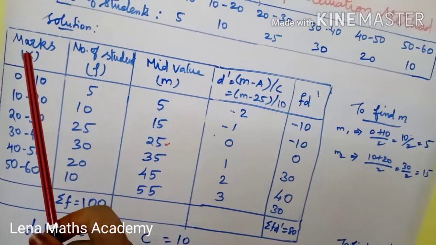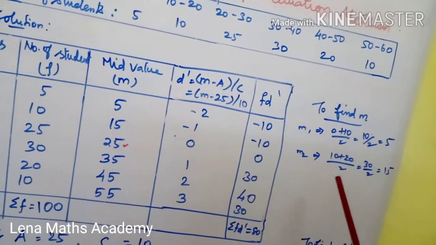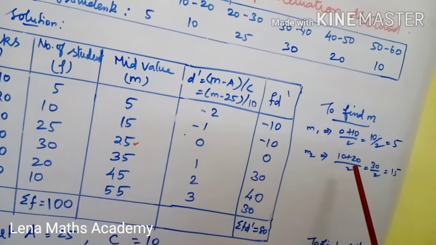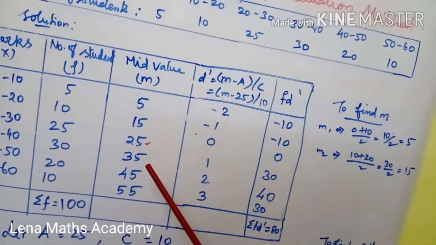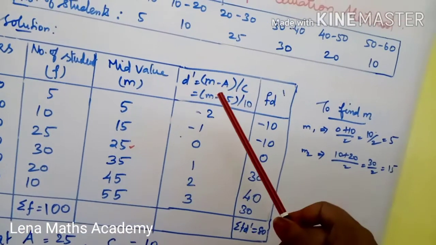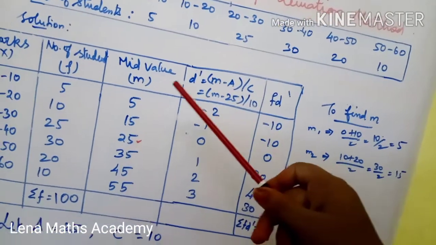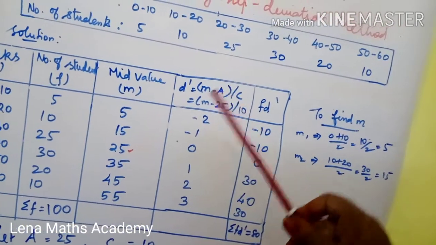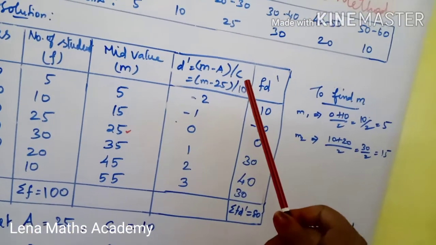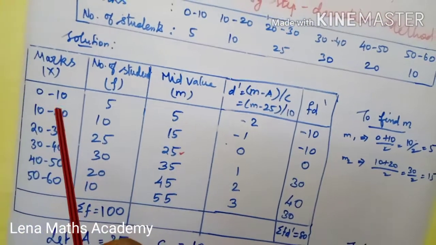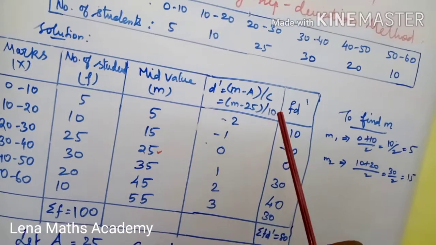So mid value, first interval 0 plus 10, 10 divided by 2, 5. Next, second interval 10 plus 20, 30 by 2, 15. Similarly we get 25, 35, 45, 55. D dash value: here it is M minus A divided by C. M is the corresponding mid value, A is the assumed mean. So we choose 25 as the assumed mean. C is the common difference. Class interval 0 to 10, common difference 10. So C equals 10.